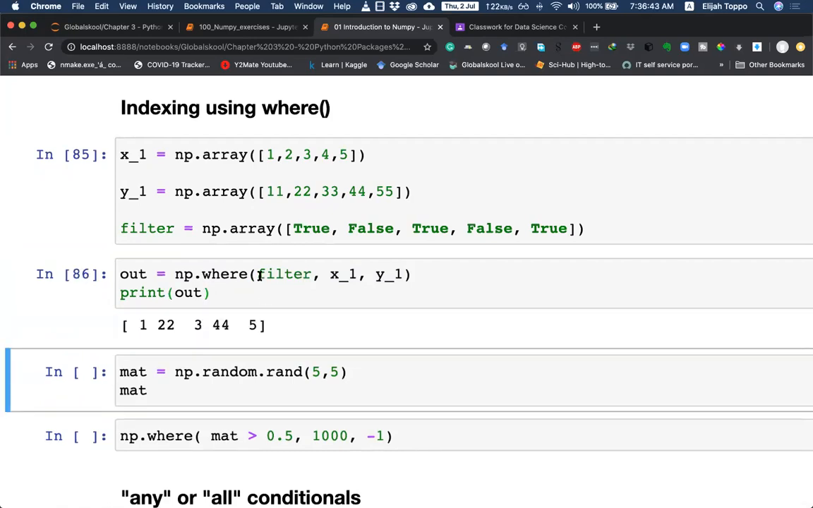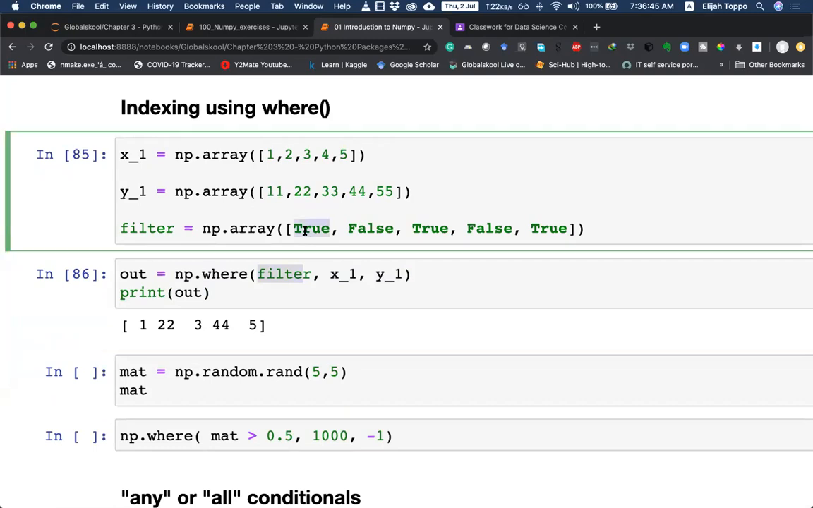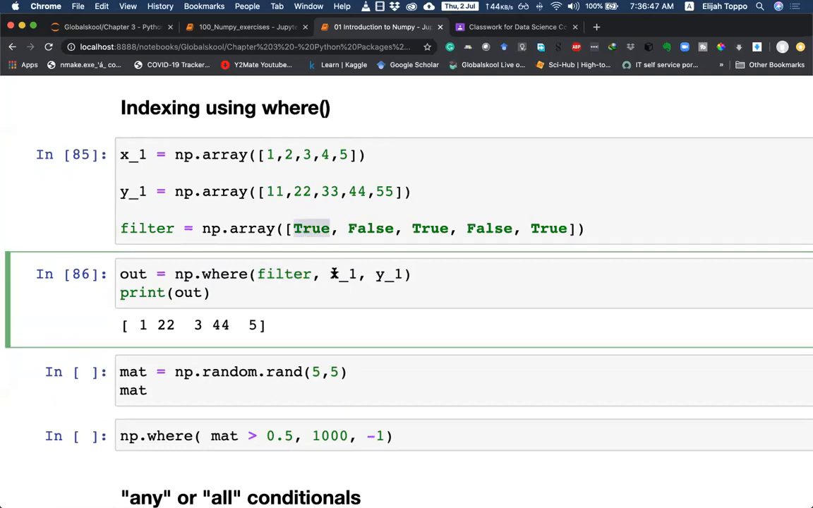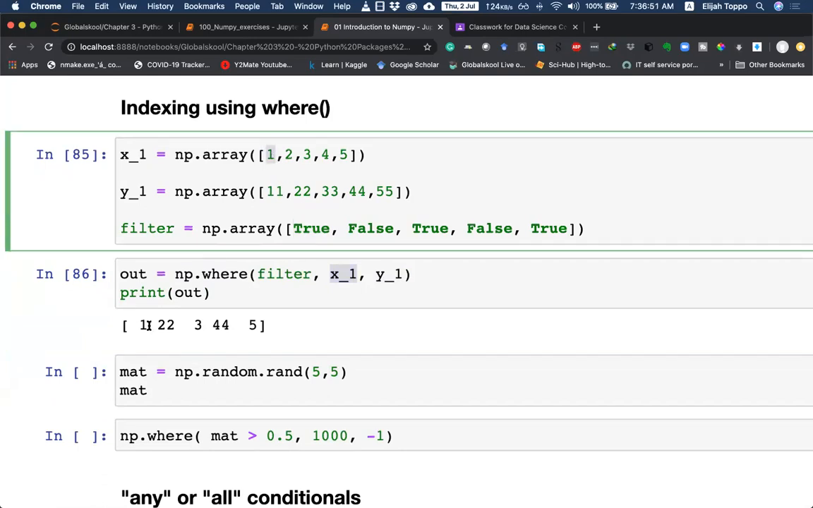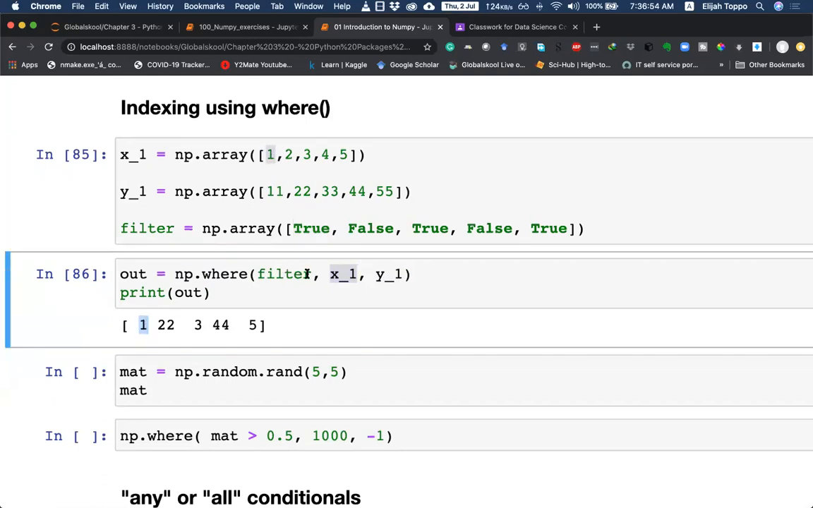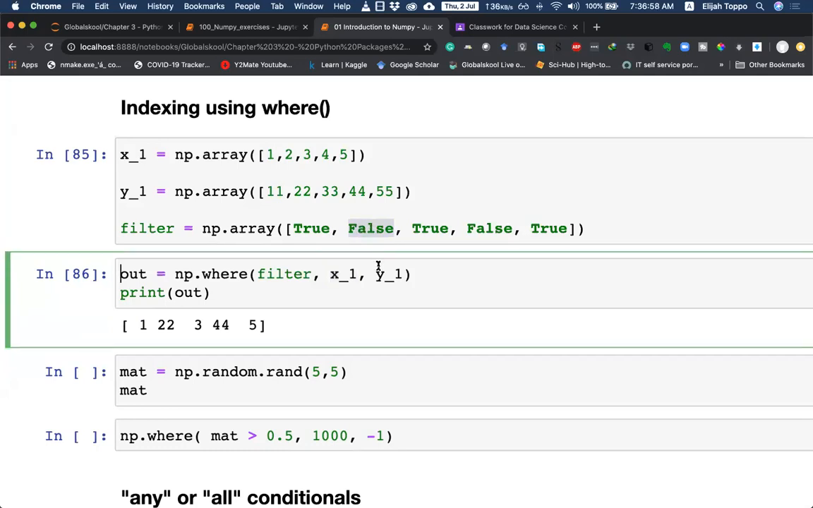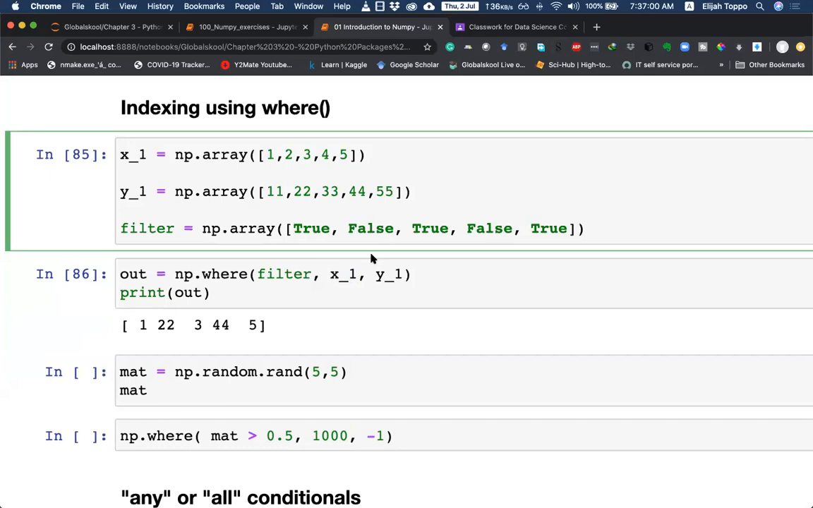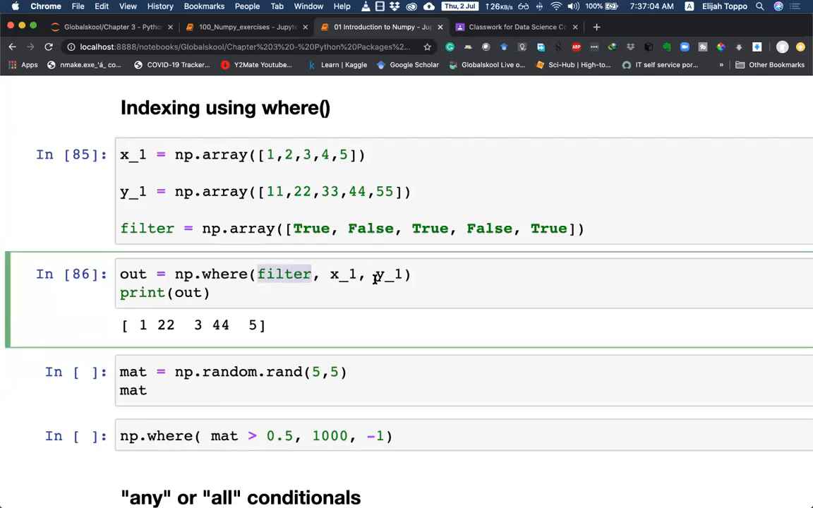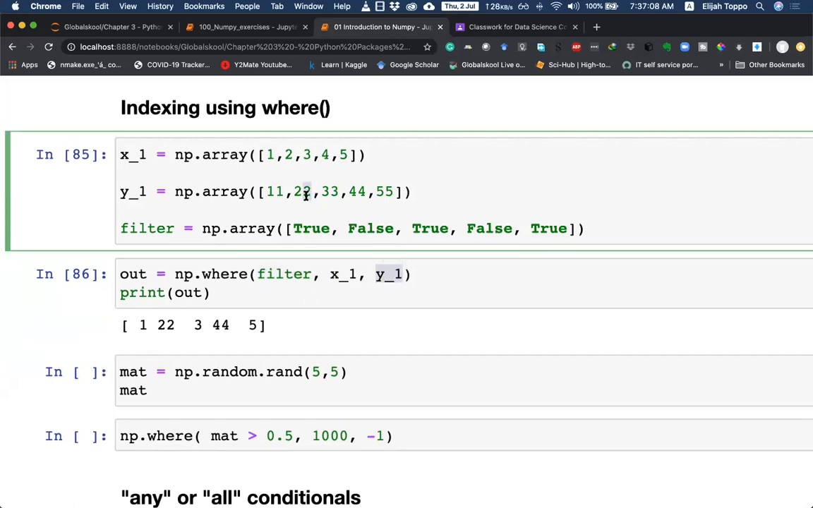When I execute this, if the filter value is true, it will return an element from x1. Since it is true, the element from x1 is 1, so that is what gets returned. If the filter value is false, it will return an element from y1. It returns the element in the corresponding location. So here it returns 22. Then true, it returns 3. False, it returns 44.